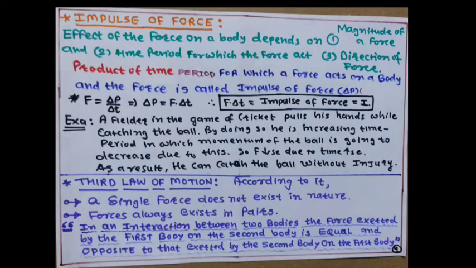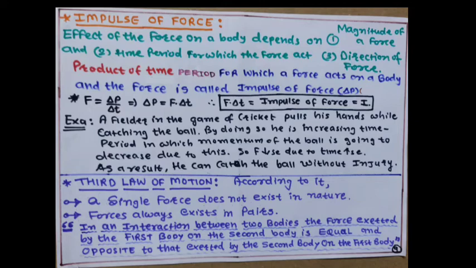Now, another quantity, that is the impulse of force. So, what is the impulse of force? The effect of the force on a body depends on the magnitude of the force, the time period for which the force acts, and the direction of the force. So, the product of the time period for which a force acts on a body and the force is called the impulse of force. So, impulse of force is equal to F into delta t.